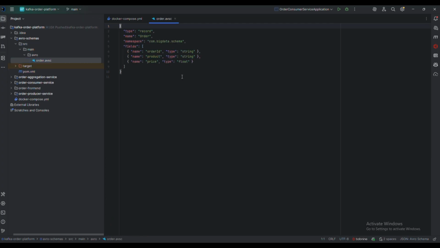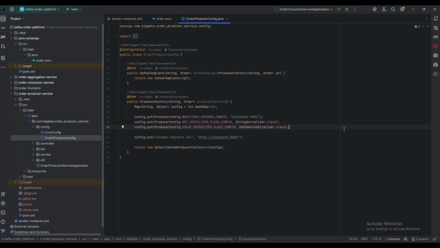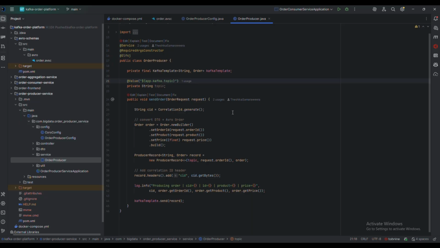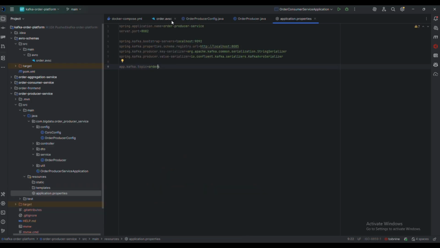Schema Registry is used to manage the overall schemas. These are the schemas I use. This service ensures data compatibility. The producer service is used to publish to Kafka topics, so we use a string serializer and Kafka Avro serializer to serialize messages. The DTO is in Avro order format, using the topic orders, which is defined in the application.properties file.